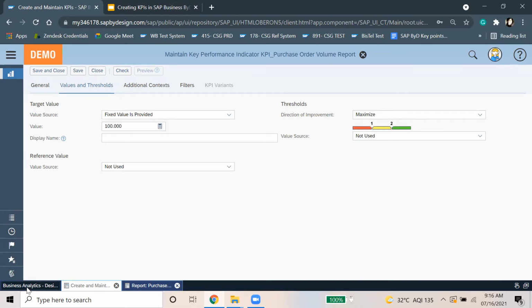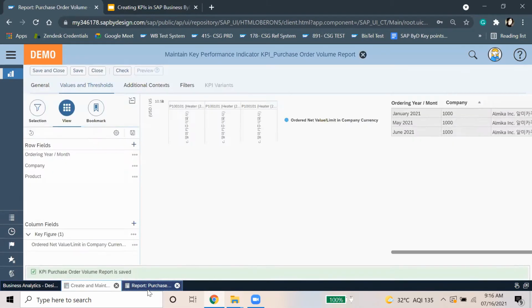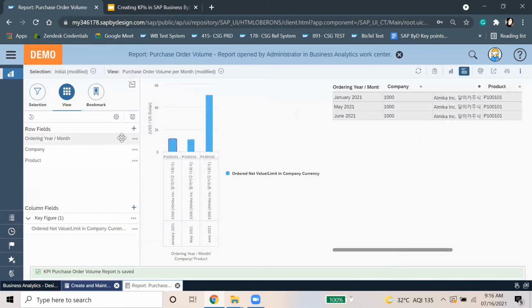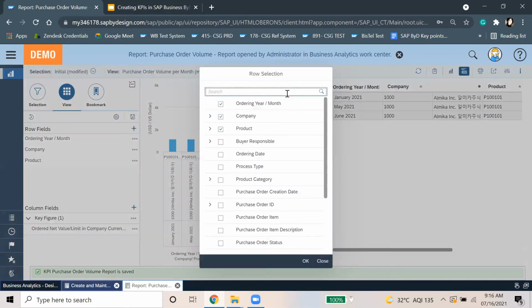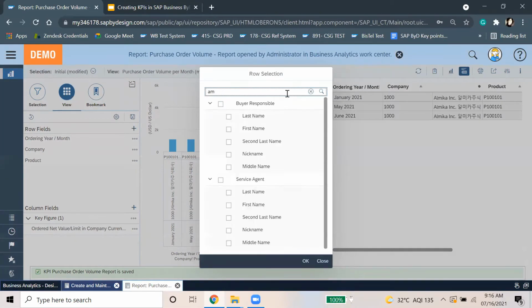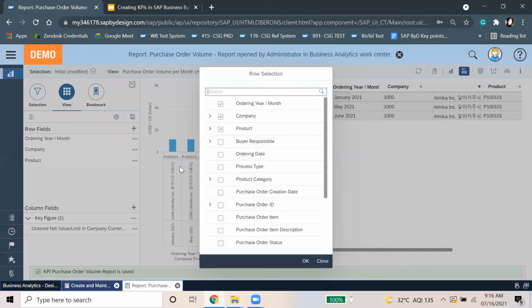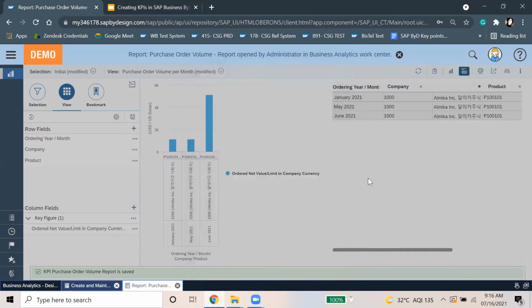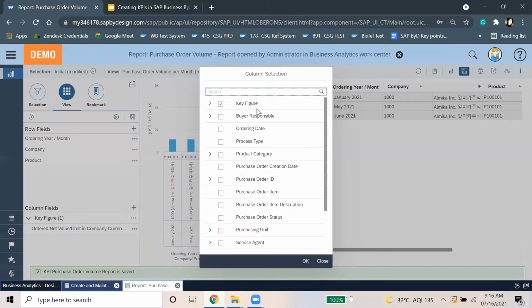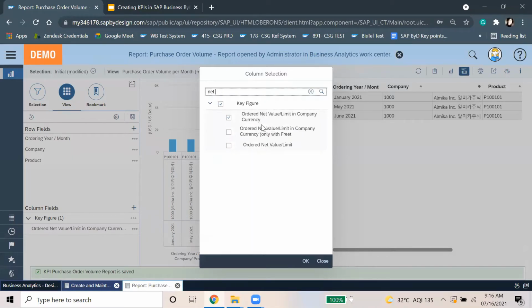Maybe I can take, let me check what the amount is here. No. Okay, this is just the volume report. I can make revenue.